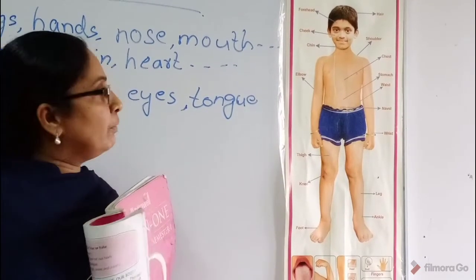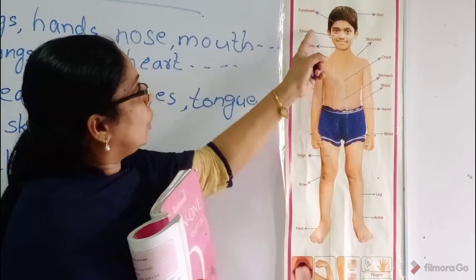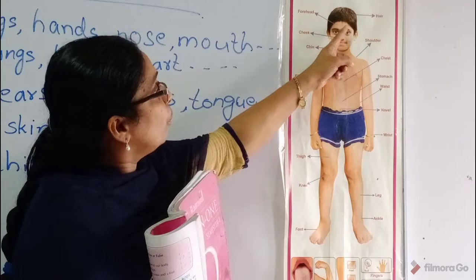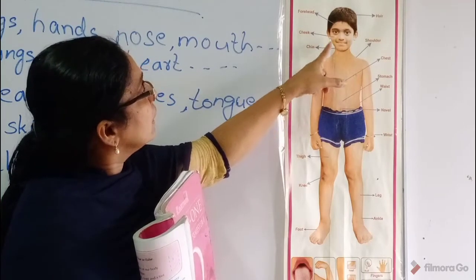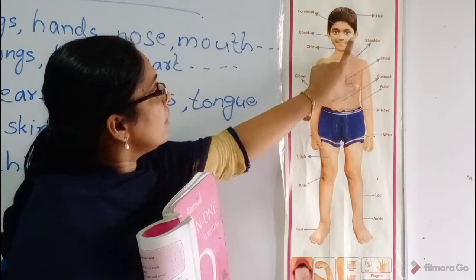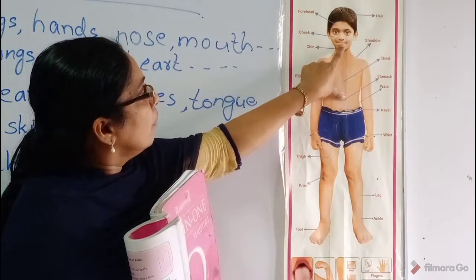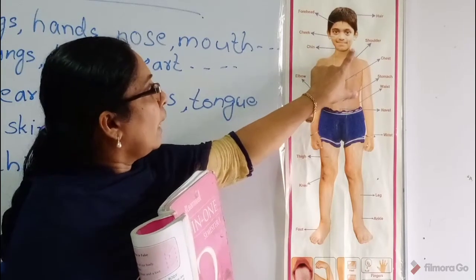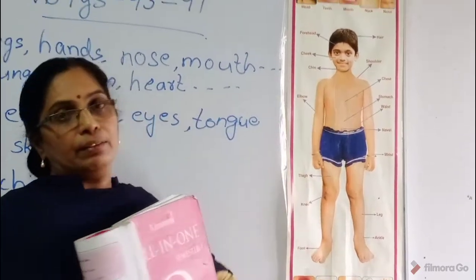What are the parts there in the head, children? Hair, forehead, eyebrows, cheek, nose, eyes, ears, mouth, lips, chin. And this is the neck.